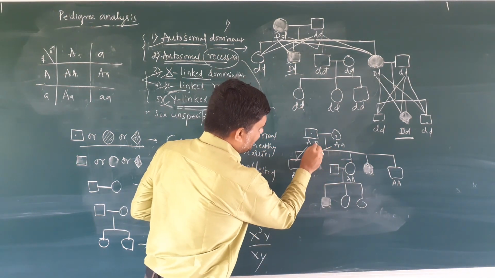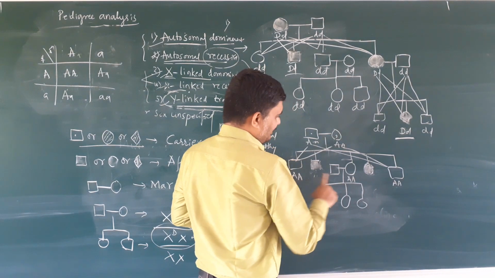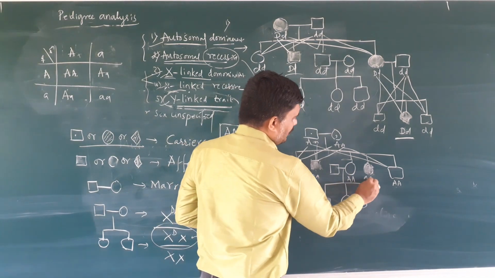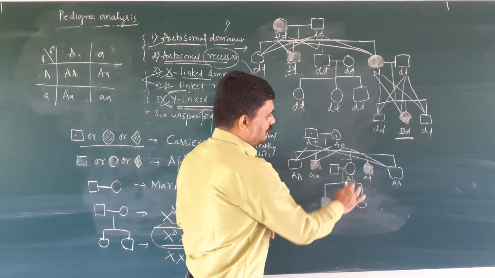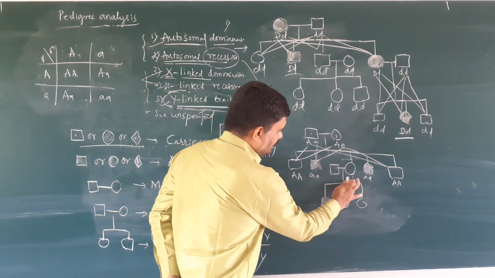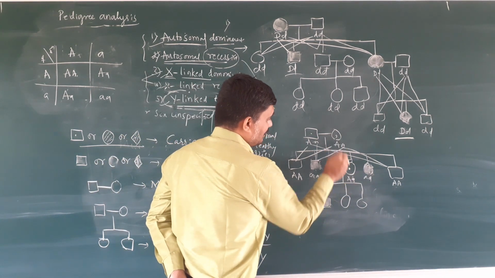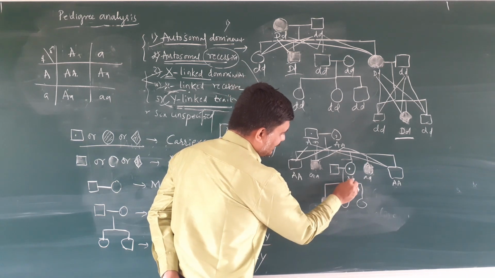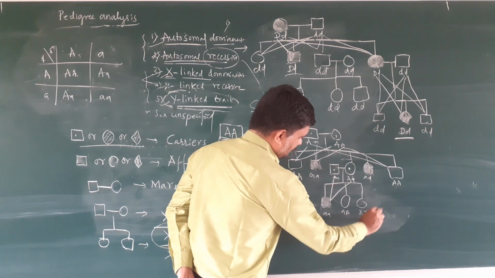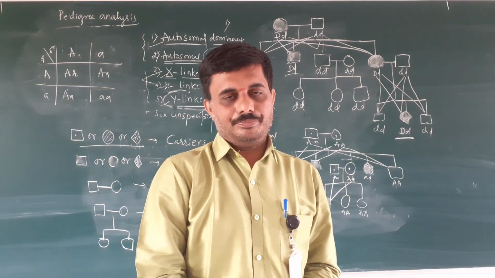Thus, these genes lead to the formation of genotypes in which two sons and one daughter are normal. The small a alleles combine to form the affected individuals: a son and a daughter are affected. Here is one thing: she should be a carrier, so that their daughter or son is affected, and he is also a carrier. This way we have to analyze the pedigree chart.